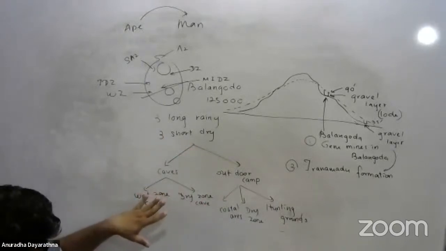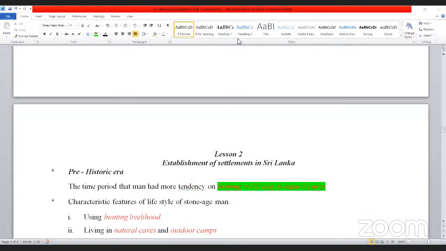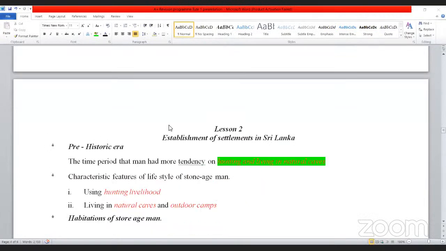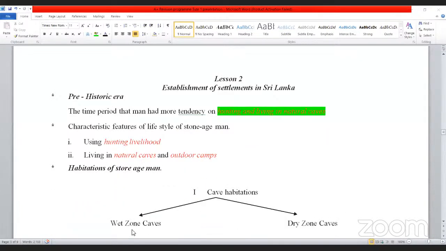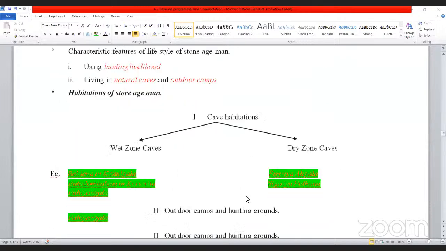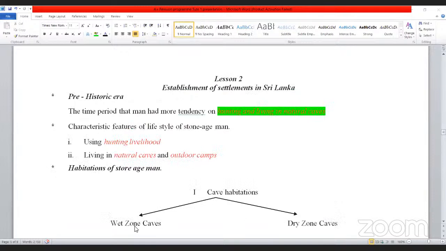Now for that classification we will do now. So habitations of Stone Age man. What are the two types of habitations? Cave habitations and the outdoor camps. Cave habitations, once again we can divide as what? Wet zone caves and dry zone caves. Now I gave you examples for 3 wet zone caves.